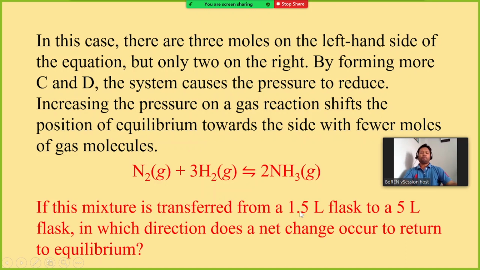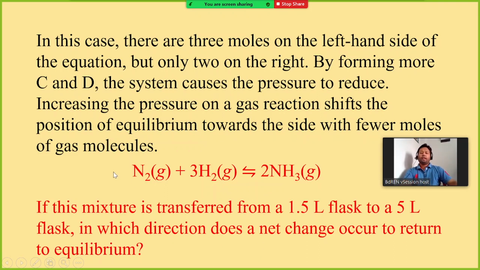Now if this mixture is transferred from the 1.5 liter flask to a 5 liter flask, in which direction does a net change occur to return to equilibrium? What will happen? In which direction will the equilibrium move?